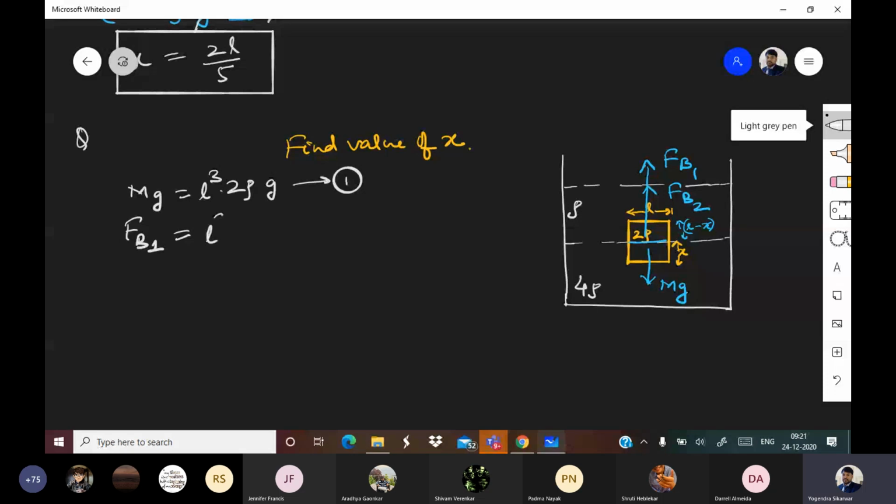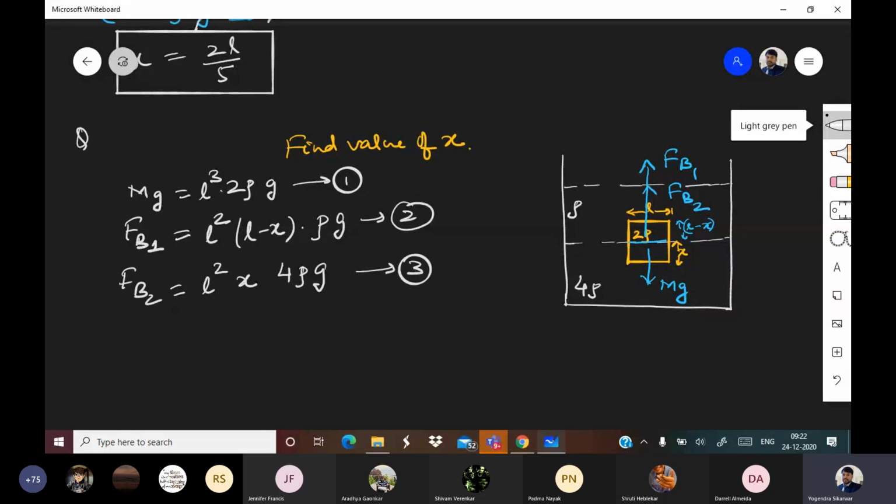L square is the area of base, into L minus x, into rho into g. Now FB2. FB2 will be L square into x into 4 rho into g. All right, and that's it. Once you know all these values, everything else will be a cakewalk.